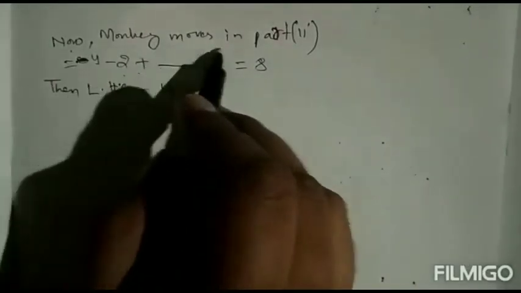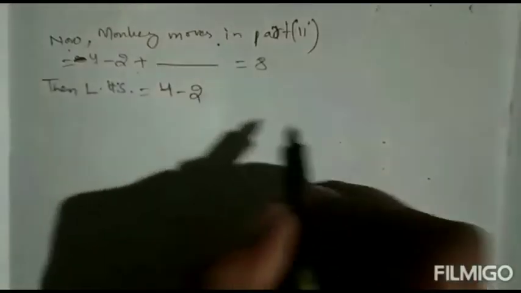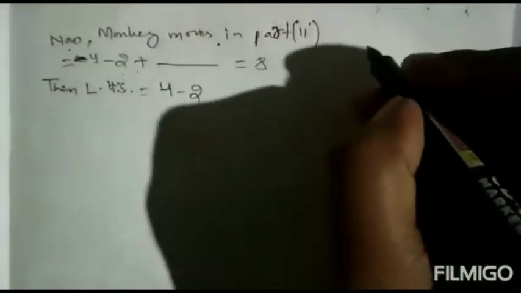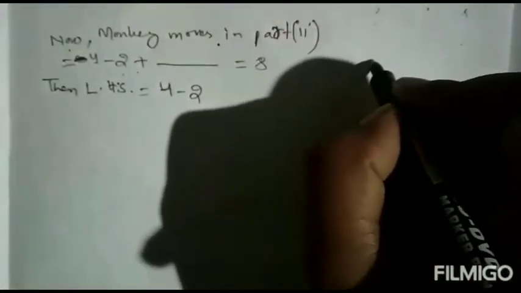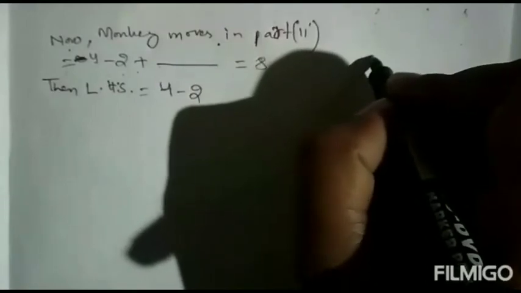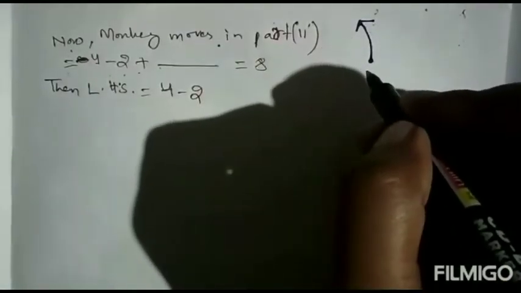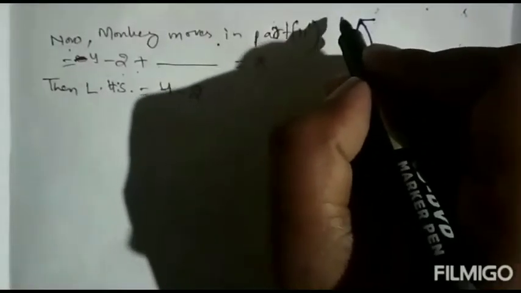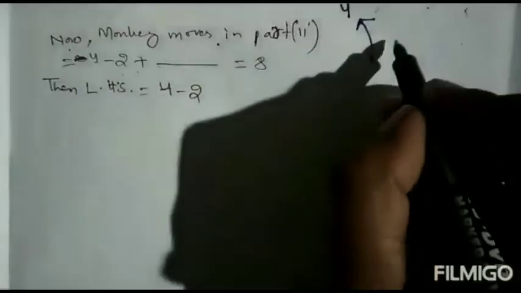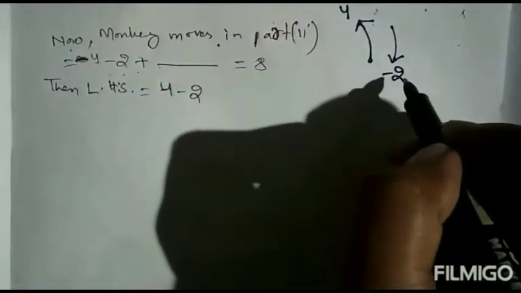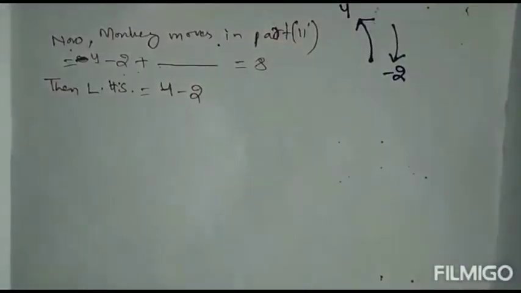Then now monkey moves in part 2. Part 2, it is going up and down. So here up is represented by a positive integer. So here up is 4 steps and down is 2 steps.